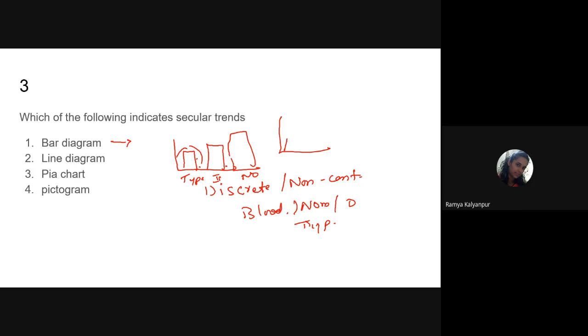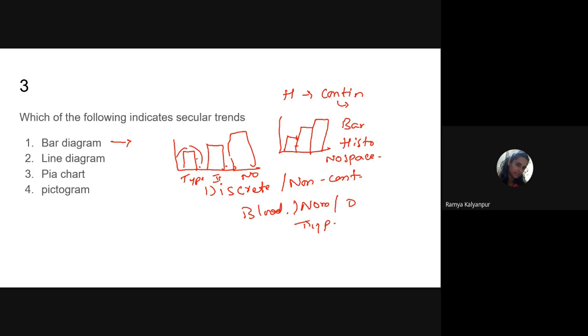Now if you see this, this is also a type of bar diagram. Now, what do we call it? Do we call it a bar diagram, Smriti? No, ma'am, it is not a bar diagram. It is called a histogram because in between the bars there is no space. That means histogram is best suited to represent only continuous data.